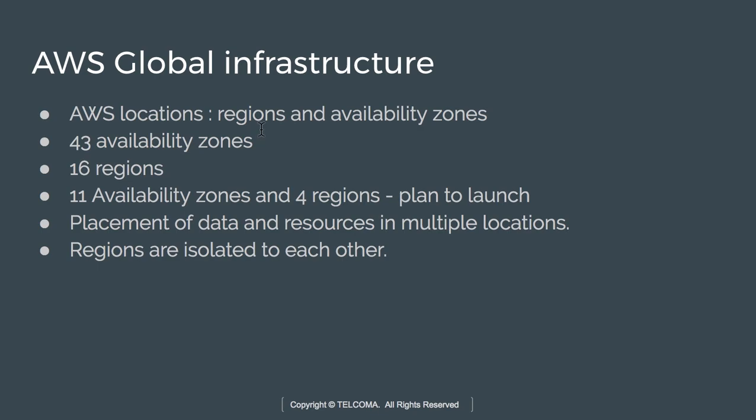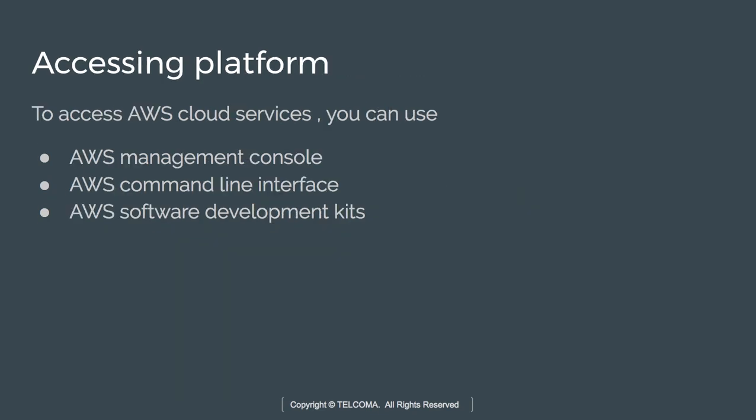Now, regions are totally isolated from one another, whereas availability zones are connected to one another to have data redundancy. AWS is planning to launch 11 availability zones and 4 regions. So here we can place our data and resources in multiple regions. Now how can we access it? In order to access AWS cloud services, we have 3 options. We can use the AWS Management Console, the AWS Command Line Interface, and the AWS Software Development Kits.